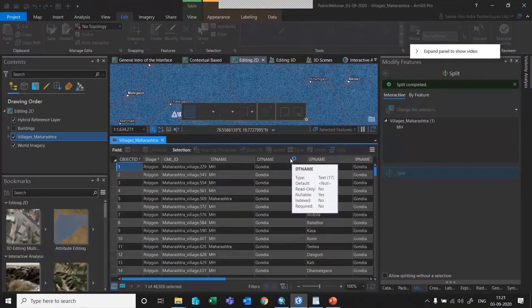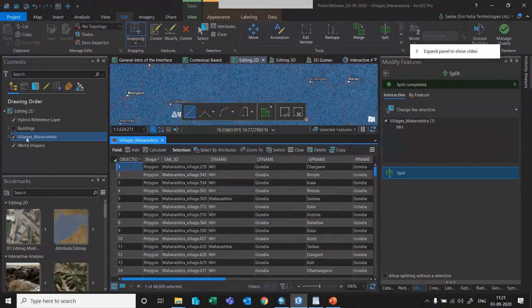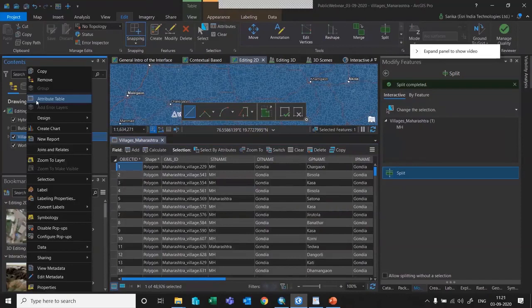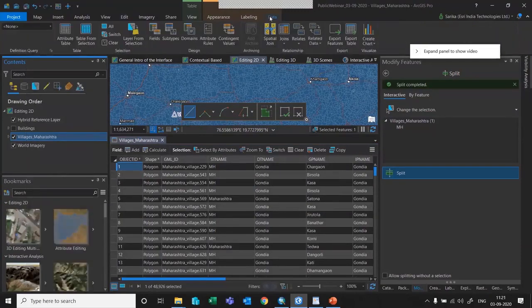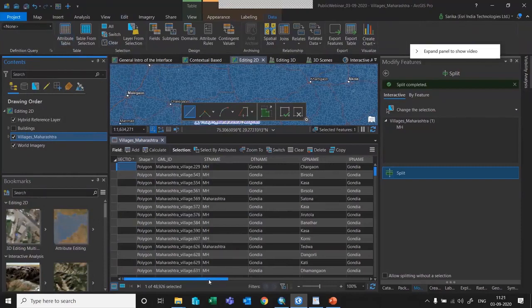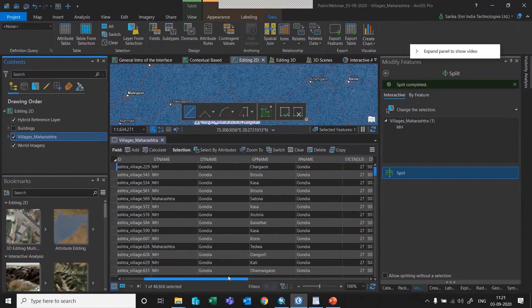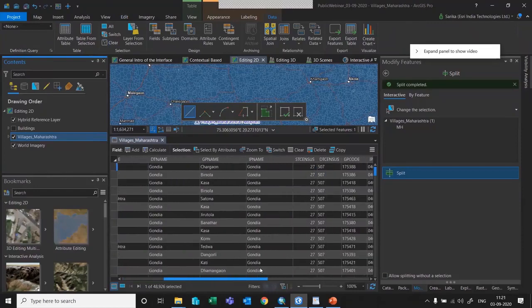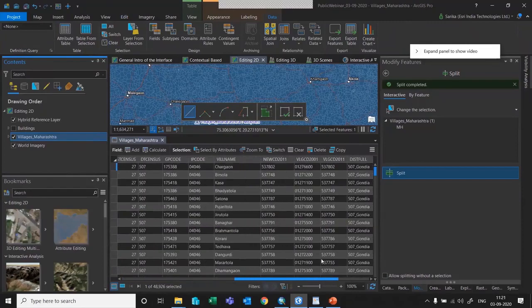When you open the attribute table, you can either right click on it and say open attribute table, similar to ArcMap, or if you're not aware of this, you can directly go to the data tab, and then you can click on the attribute table. Once I have opened this, you can see that the attribute values have state name, district name, Gram Panchayat name, and so on, the census codes and all these things.